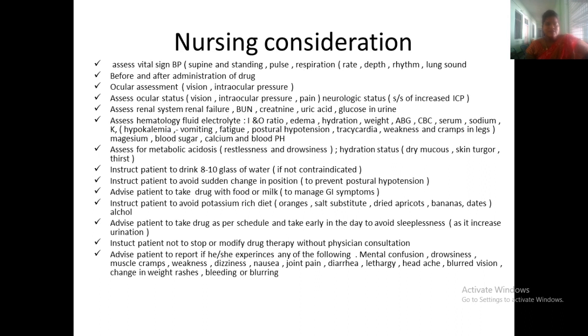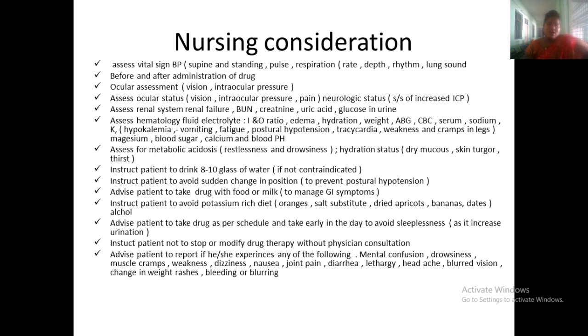Metabolic acidosis: when the patient is restless or drowsy, it has to be seen. Hydration status, by seeing dry mucosa, skin, and thirst. Instruct the patient to drink more water, that is 8 to 10 glasses of water, if not contraindicated.